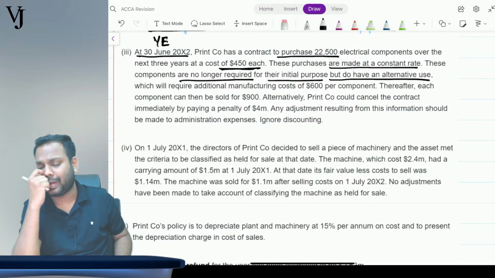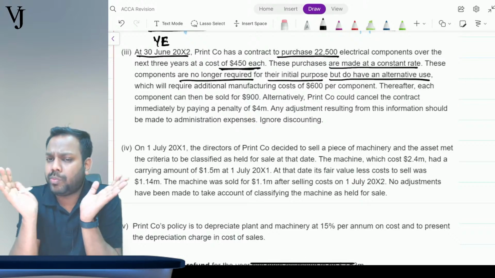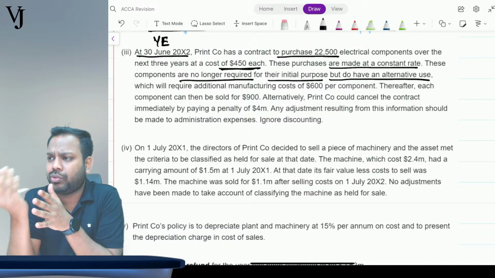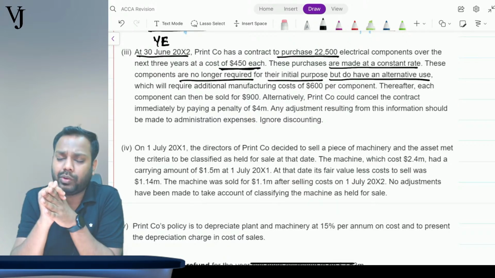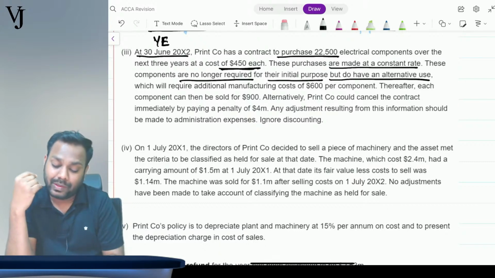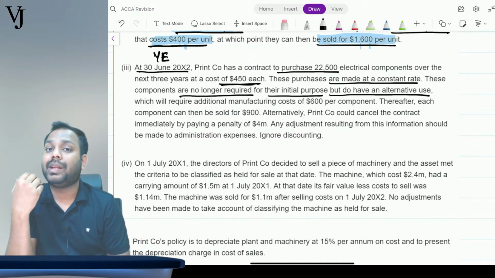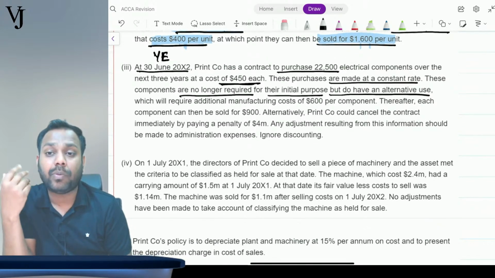Means the purpose which I initially planned is no more valid, so I don't need these. But yes, I do have an alternative use of it. Understand why I am assessing the alternative use: I am bound under this contract. Since there is a contract, I cannot say that I will not purchase. There is an obligation for me that I have to purchase it.